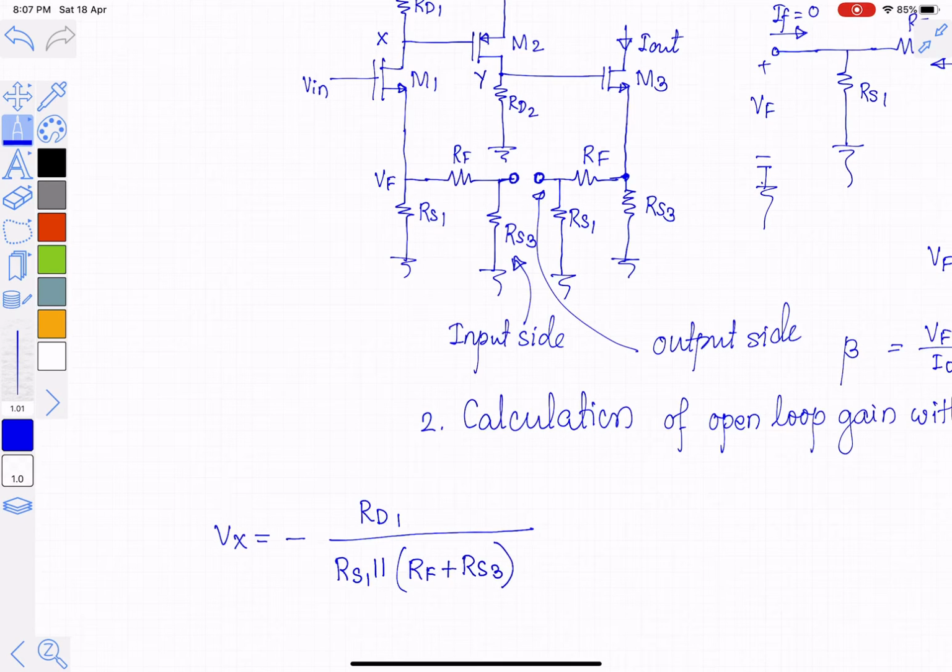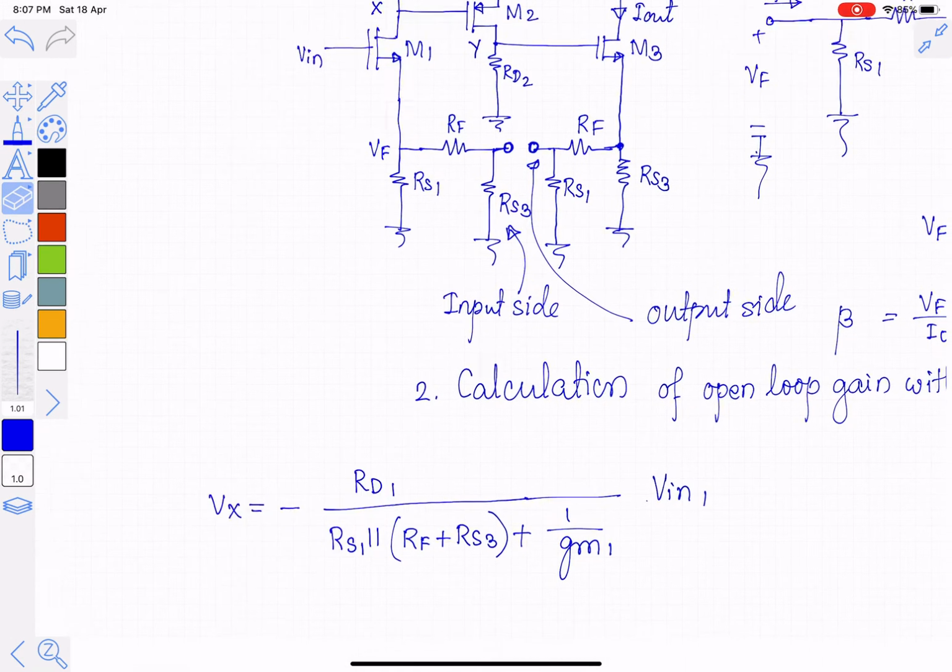You should see that RF and RES3, they are in series because same current flows through them, and RES1 is in parallel with RF plus RES3 plus 1 by GM1. This is the gain equation multiplied by input. Input in this case is Vin1.